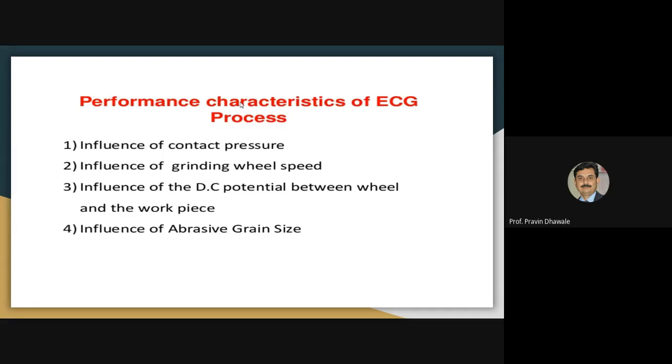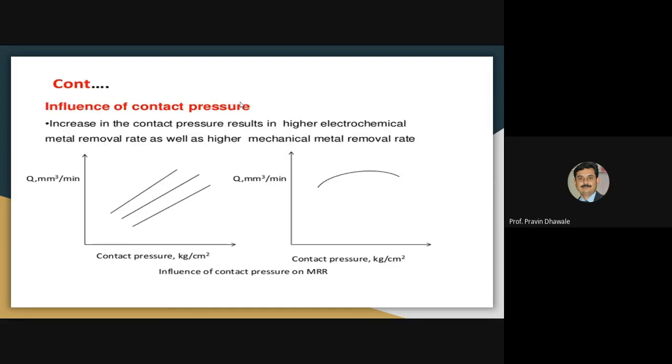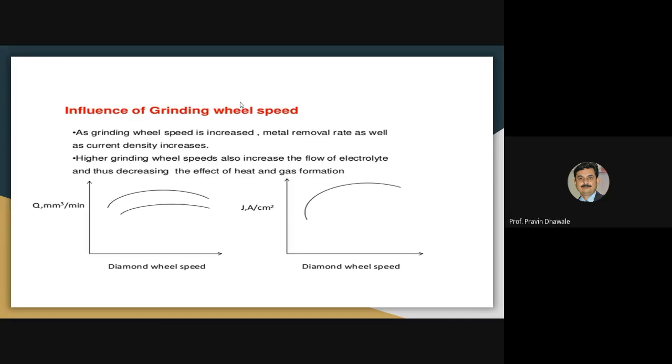There are certain parameters that affect the performance of electrochemical machining in the form of material removal rate or volumetric removal rate, that will be shown by the effect of contact pressure on material removal rate. It will be an electrochemical material removal rate and a mechanical material removal rate. Also, we discuss the speed of the grinding wheel and its effect on material removal rate, and it also affects the current density.